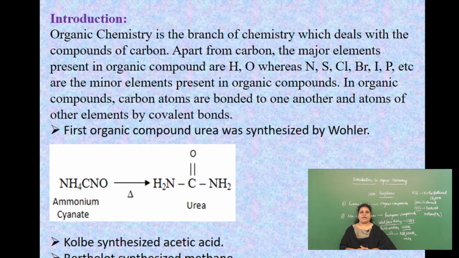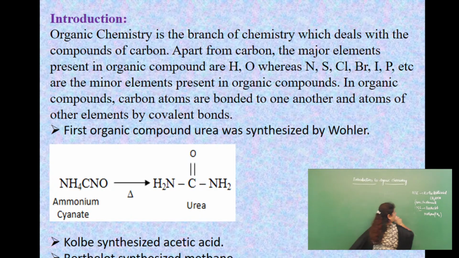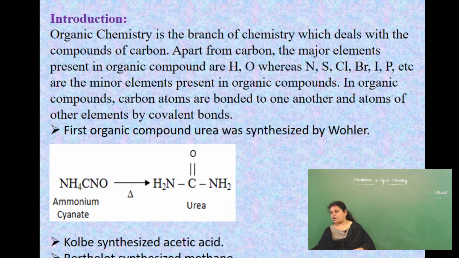So in organic compounds, the attractive force between the combining atoms is a covalent bond, and hence organic compounds are also called covalent compounds. What is another name for organic compounds? Organic compounds are also called covalent compounds because the nature of the bond between the combining atoms is covalent. Therefore, they are called covalent compounds.